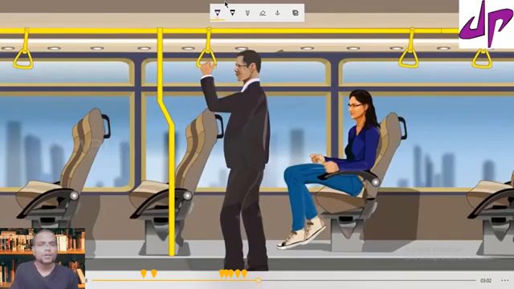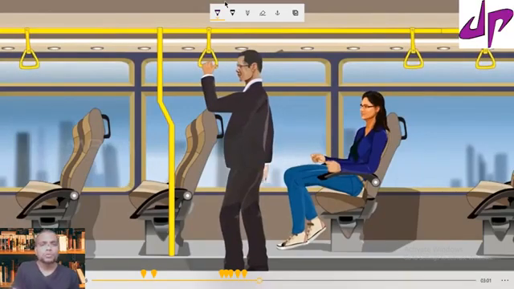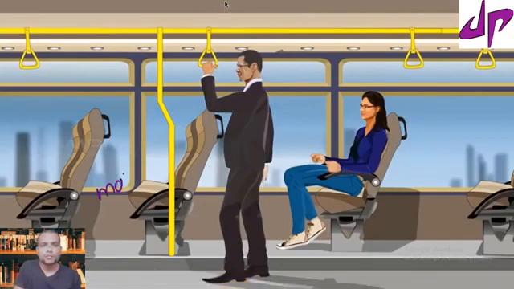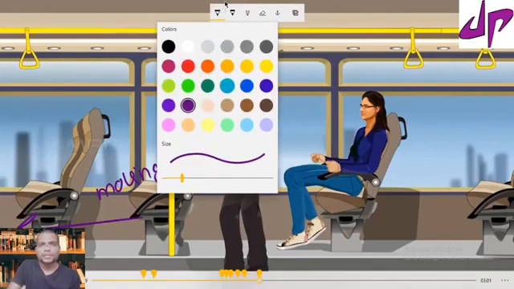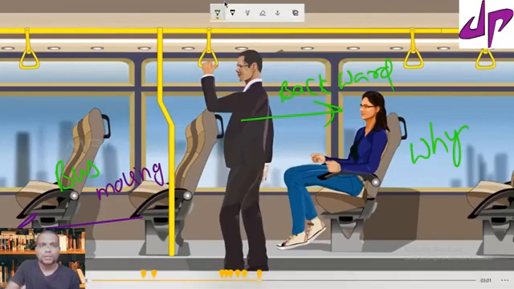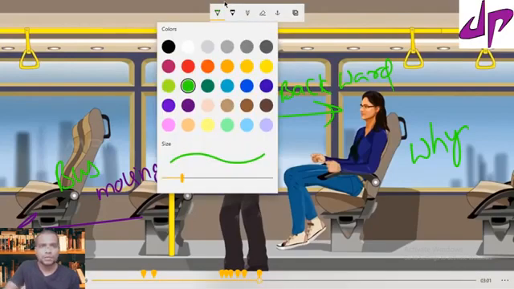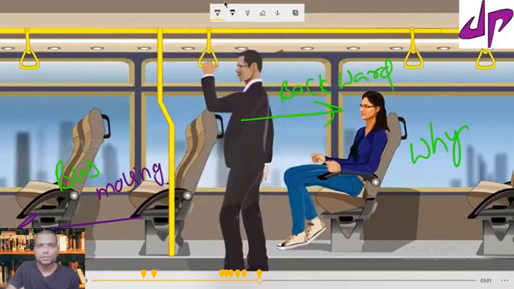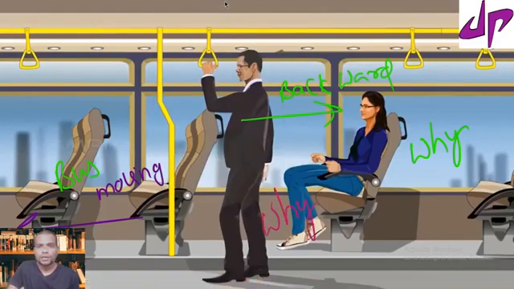When the bus moves in the forward direction, usually the person moves in the backward direction. Why? What is the reason? I would like to pick another color so you can see that properly. Now, why is he moving backward?